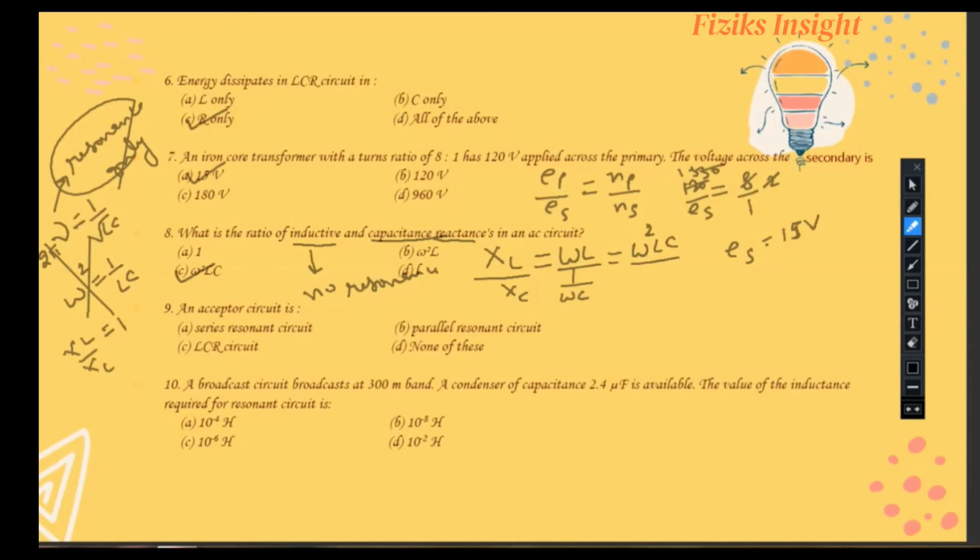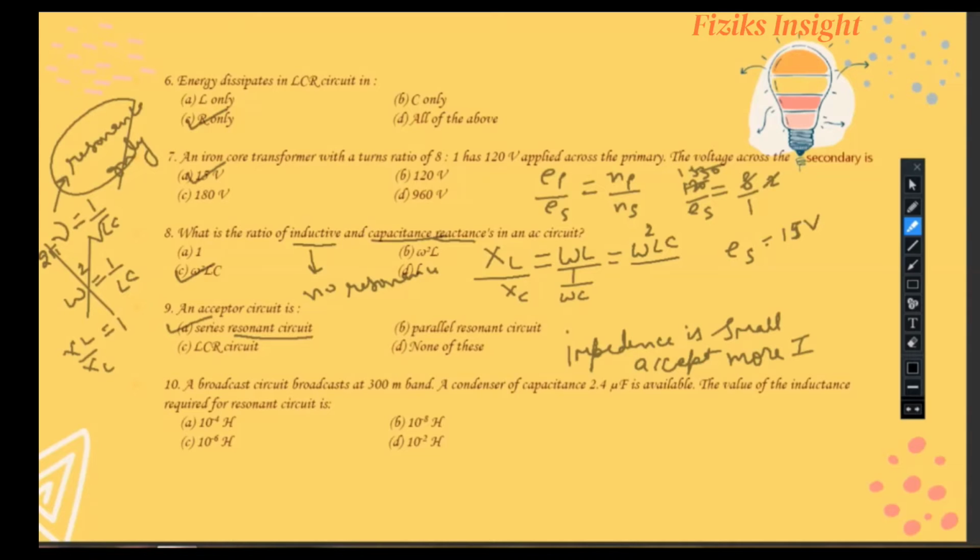Now in the 9th question, an acceptor circuit is, acceptor means impedance should be small and it should accept more current. Thus in case of a series circuit, the impedance offered by the circuit is low. This should act as an acceptor circuit. Now proceeding to the 10th question.